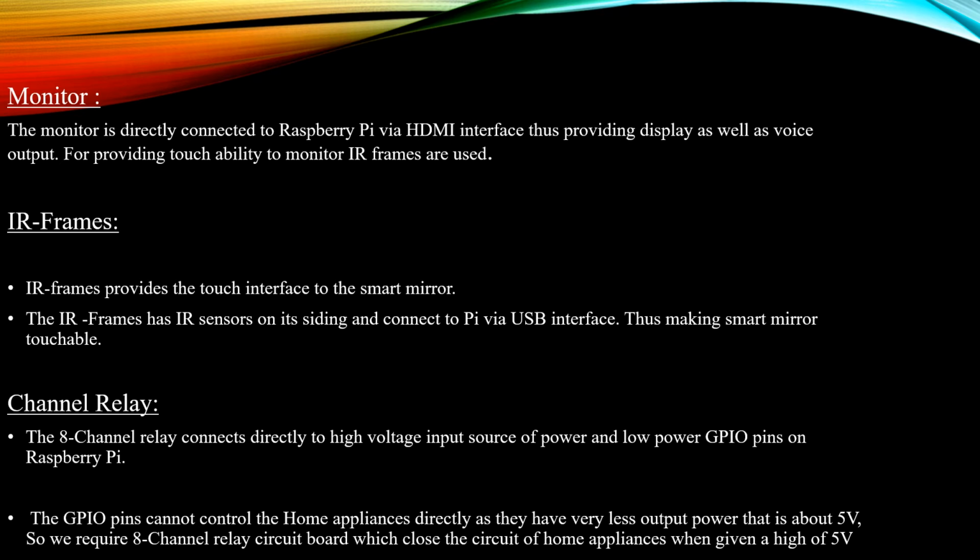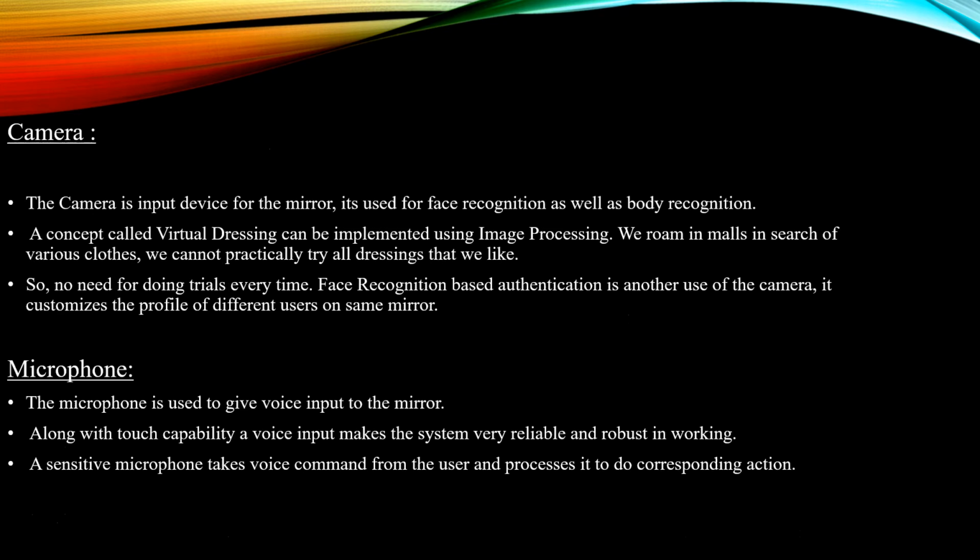The 8-channel relay connects directly to the high voltage input source of power and the low power GPIO pins on the Raspberry Pi. GPIO pins are nothing but general purpose input output ports, which has 40 pins. They are little pins on the circuit board that allow you to plug various devices into the Pi. The GPIO pin cannot control the home appliances directly as they have very little output power, that is about 5 volt. So we require an 8-channel relay circuit board, which closes the circuit of home appliances when given a high of 5 volts.